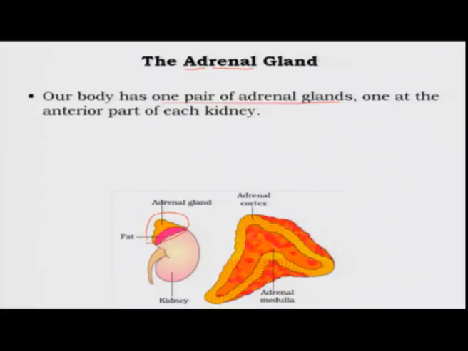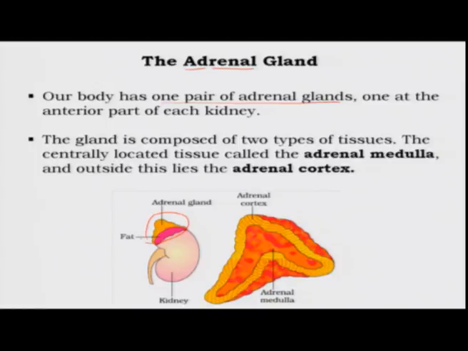This is one of those kidneys shown here, and you can see on top of the kidney is sitting the adrenal gland, and this is a magnified image of the cross section through the adrenal gland, and it shows you that the adrenal gland is made up of two structures. The inner core is called the medulla, and the outer layer is called the cortex, and these two are not only structurally different, they are also functionally different because they produce different kinds of hormones, as we shall see.